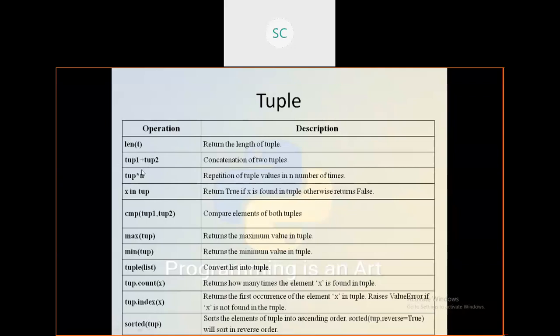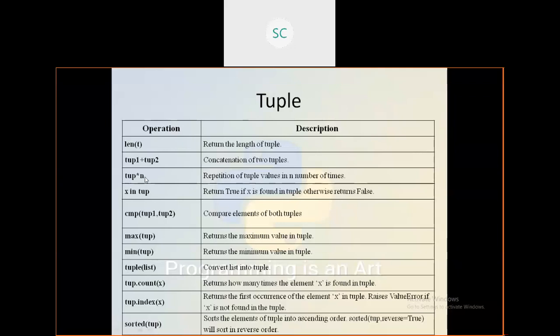Okay, you can concatenate two tuples. Tuple 1 and tuple 2 are there, and you can just concatenate them. Concatenation means just combining these two tuples. See, t1 has 5 elements. For example, I require the same elements 2 times. That you can do by using this star n, the repetition operator, repetition of tuple values a number of times that you can mention here. Suppose 5 elements into 2 means 10 will be printed. For 3 times, you need to mention 3 here.